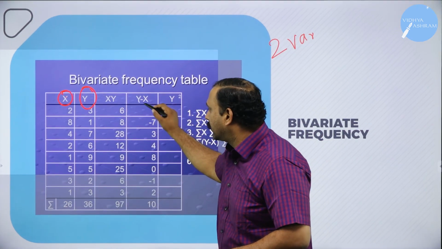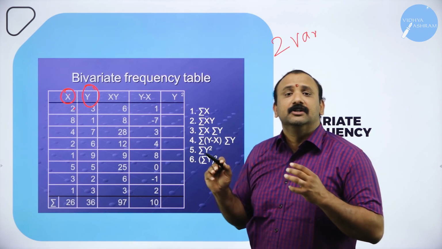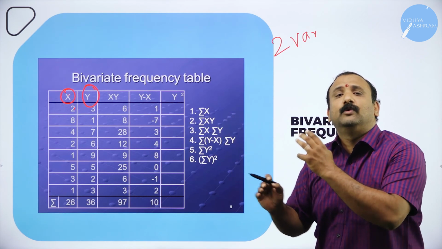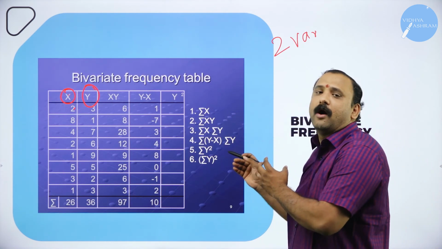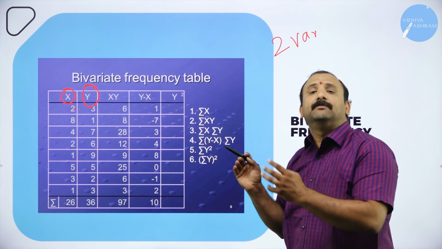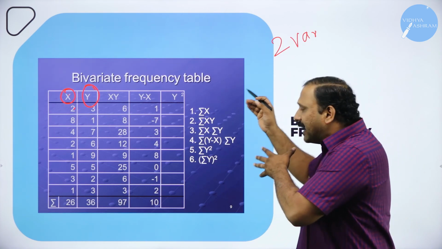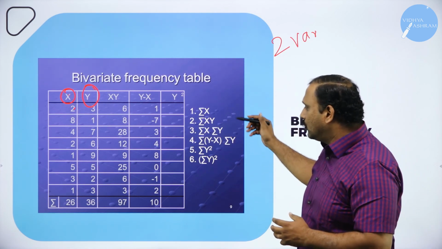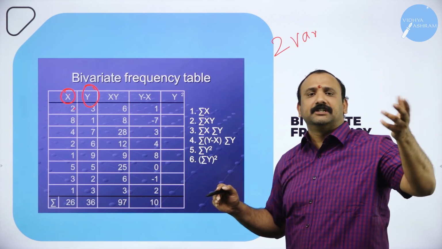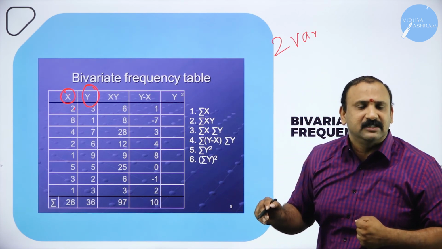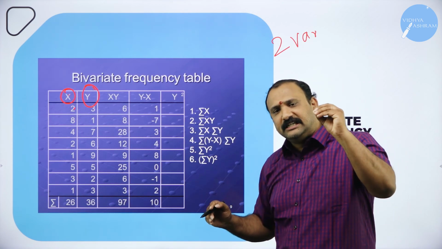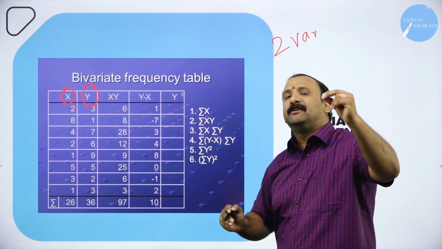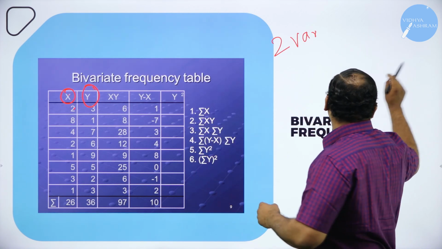Automatically, if you start looking, it changes the value altogether. So it is very, very important for us to understand how the value keeps changing. Bivariate means there are two combination factors, two things that keep happening together. So the bivariate frequency is a combination of two variables put together. There are multiple combinations which we will talk about at higher levels of statistics, but at this level you just need to know the combination of two variables alone. That's why we call it a bivariate frequency table.